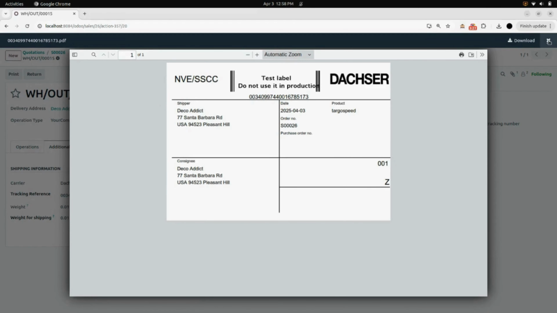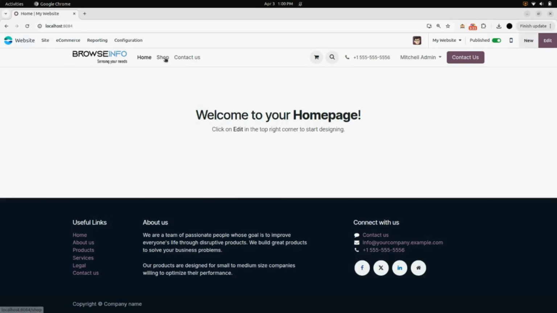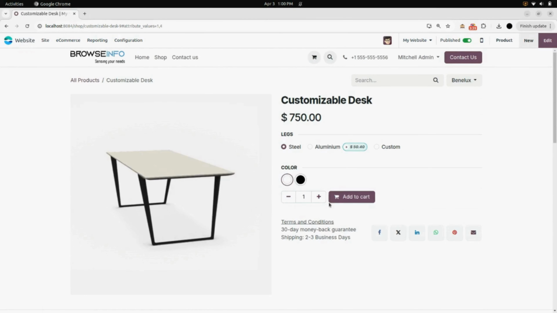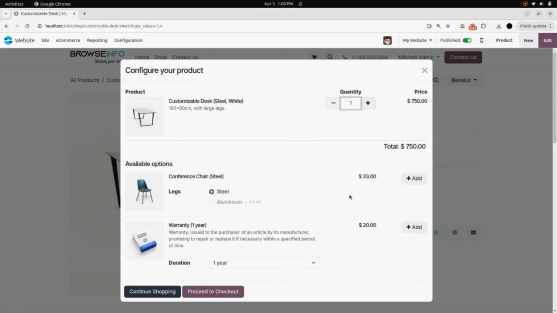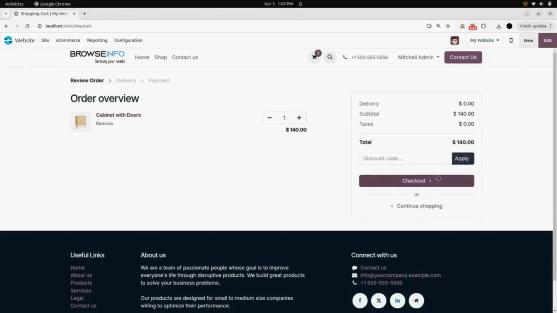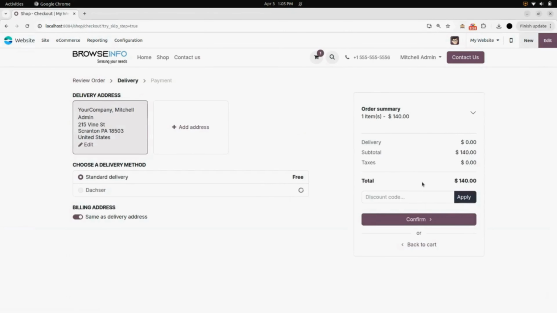Now after all of this, we will go into the website and we will go into the shop. Add customizable desk into your cart and click on proceed to checkout. Here you can see that cabinet with doors is in your cart. Click on checkout, select Dachser delivery method, click on that and you can see the cost.